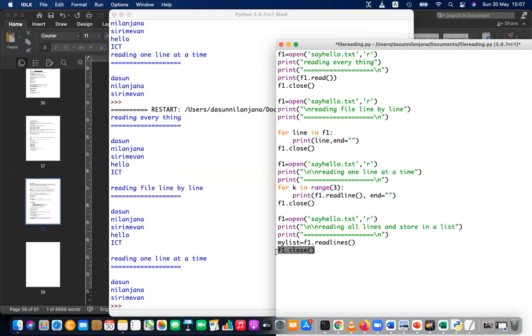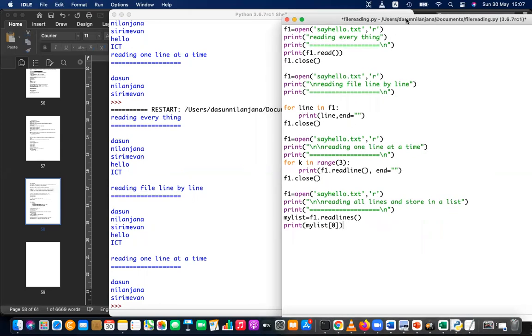Then let's print my list 0. So what is my list 0? If I print my list 0, what will be printed? Yes, only the first one. And if you print like this, you are printing my list.